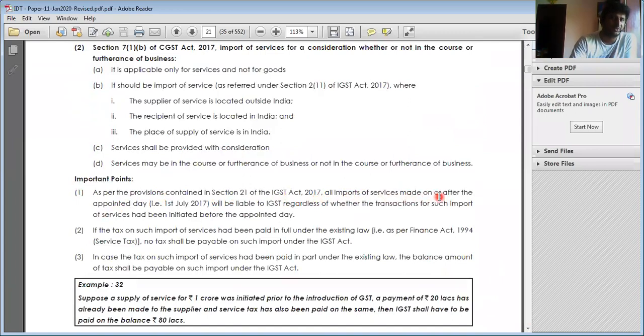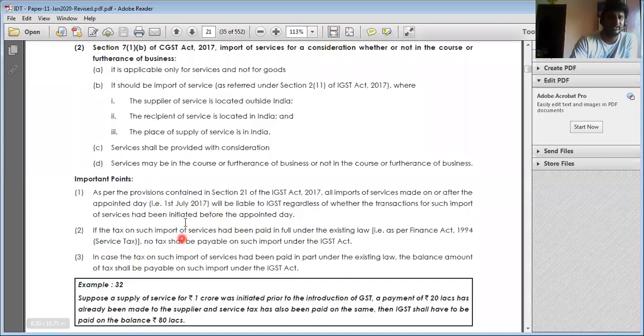all import of services made on or after the appointment date, if services are made after the appointment date, it is subject to IGST. If services were made before the appointment day, 1st July 2017, then it is taxable under the existing, earlier law.